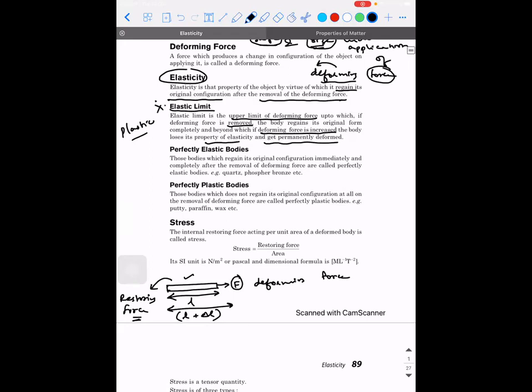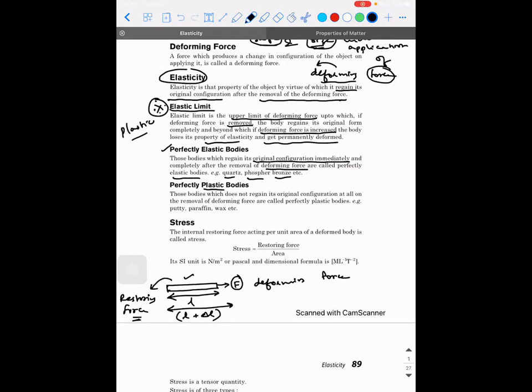This word has a very high importance in this chapter. We use the word elastic limit repeatedly. Let's see when we are going to use. So what are perfectly elastic bodies? Those bodies which regain their original configuration immediately and completely after the removal of deforming force are called perfectly elastic bodies. Examples are quartz, phosphor bronze, etc. These are all perfectly elastic materials.